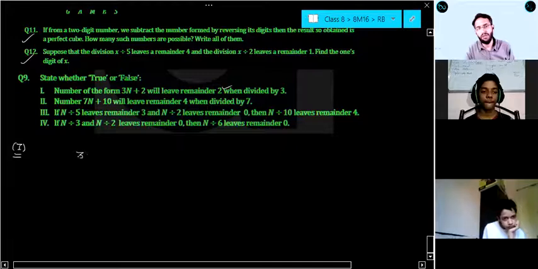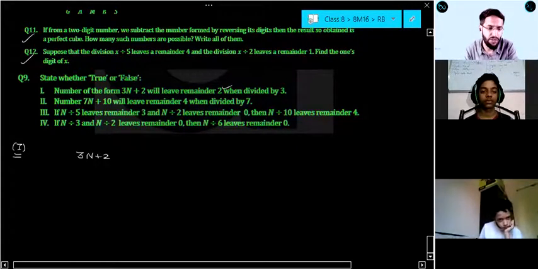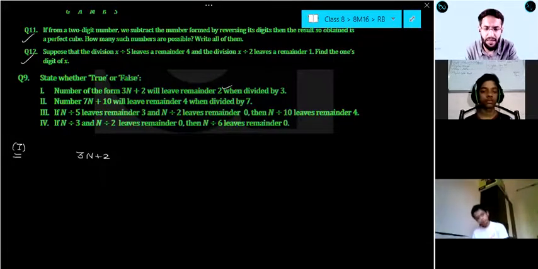Here they are giving the number in the form 3n plus 2, where n can be anything or not? Tell me. Right? 3n plus 2, that means n can be anything. You can keep n anything here, everyone. Okay.